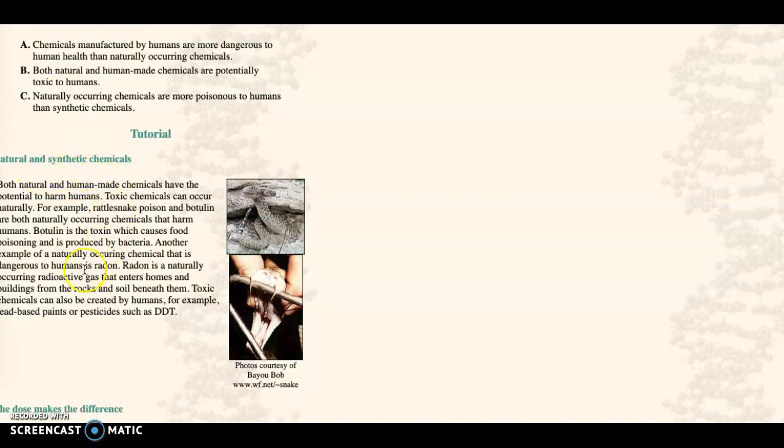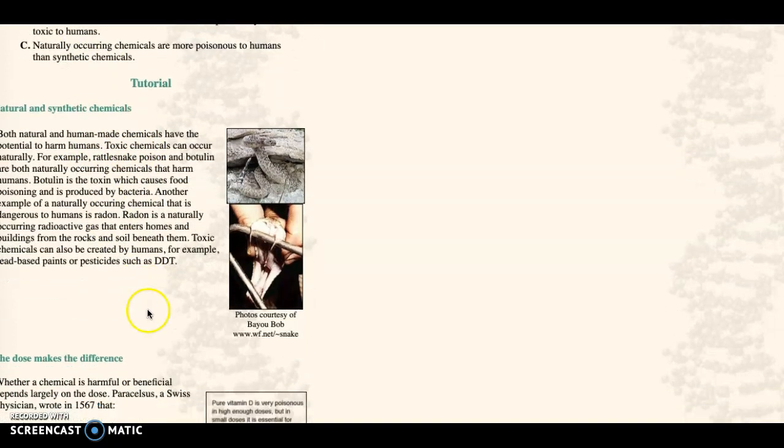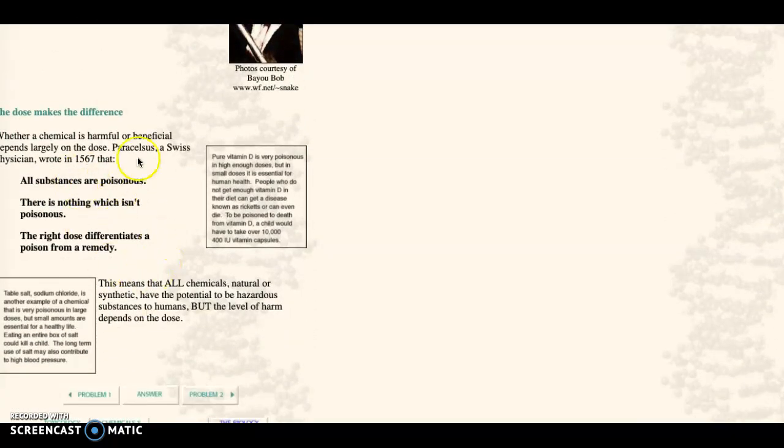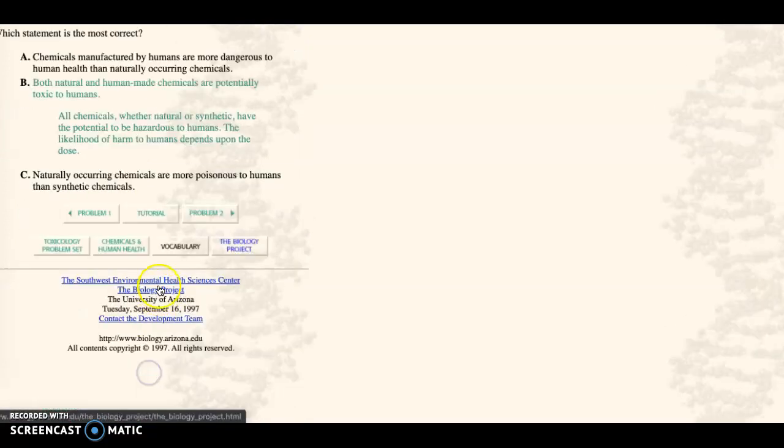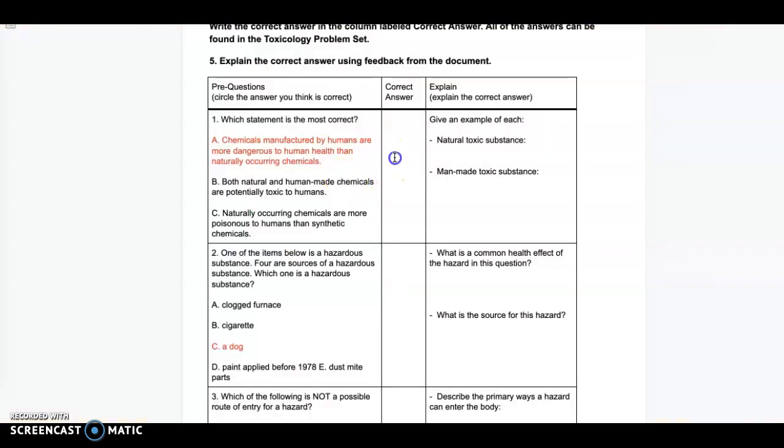So when I read about this, it says both natural and human have the potential to harm humans and so forth. Okay, so that should tell me that letter B is the correct answer as I'm learning. So now it's going to give me some more background information here, tell me answer other ones. But after I read through it, I can click answer, and it's going to show me letter B. Okay, so I'm going to go back to my document and put letter B as my correct answer.